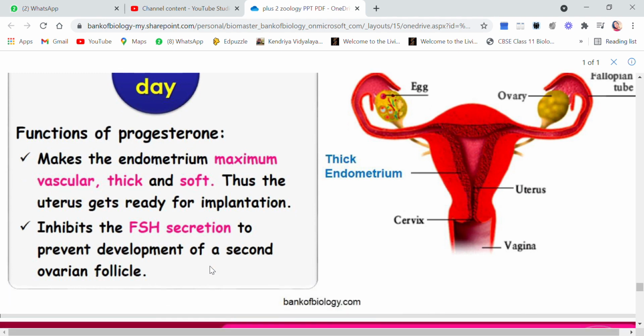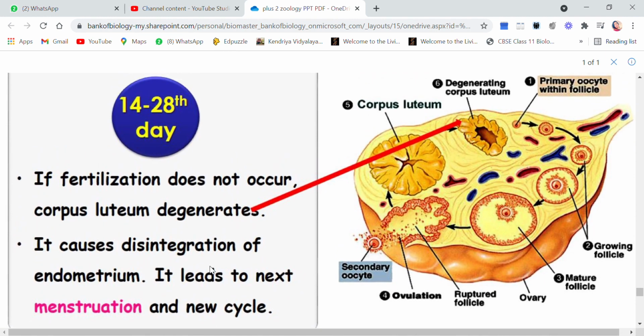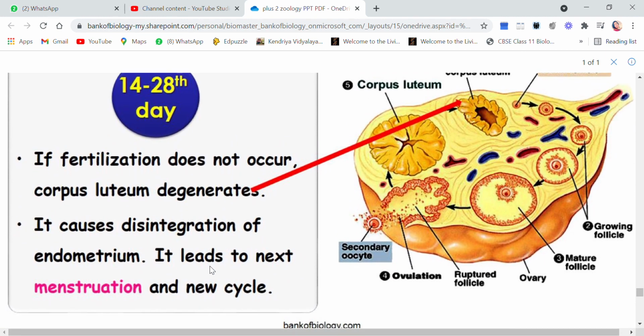Understood? Right? Then children, if fertilization does not occur, suppose there is no fertilization, the egg waited in the oviduct but the sperms were not there, so what will happen? The corpus luteum will degenerate. Now when the corpus luteum degenerates, who will produce the progesterone? So the progesterone level will drop, because there is no corpus luteum, so no progesterone.